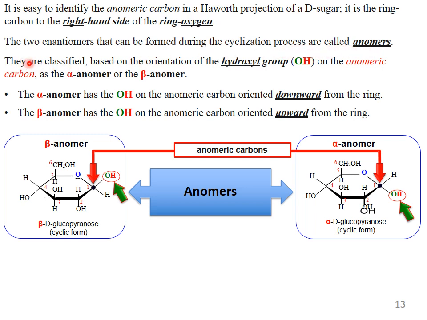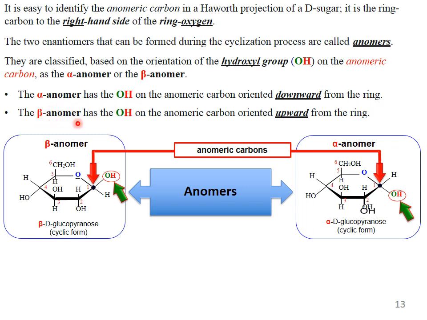As I have shown in my earlier slide, the relationship between these two is that of anomers, because there is only a difference in orientation at this carbon. This is the anomeric carbon, and here the OH group is oriented upward, and at this carbon the OH group is oriented downward.